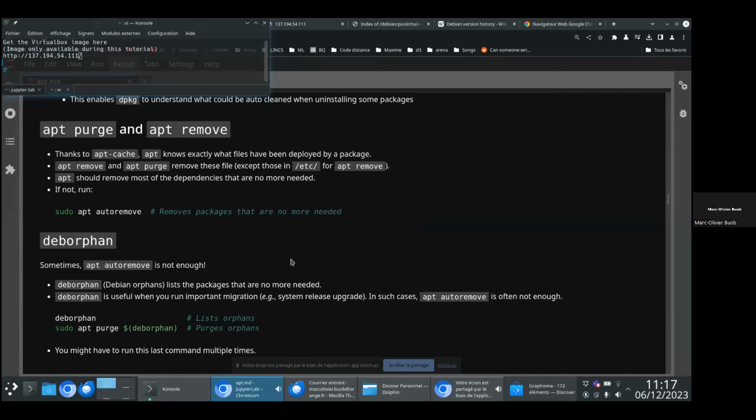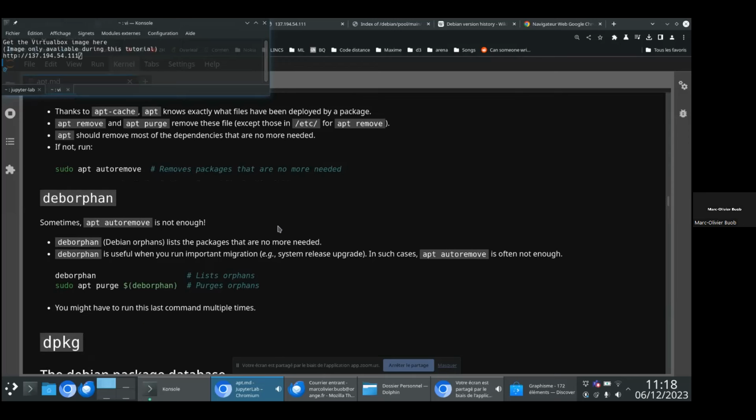And sometimes you have some dependencies that are no longer needed. You can remove all of them using sudo apt autoremove. This is a convenient way to get back some space on your hard drive.